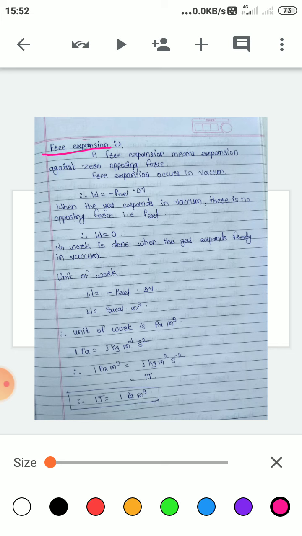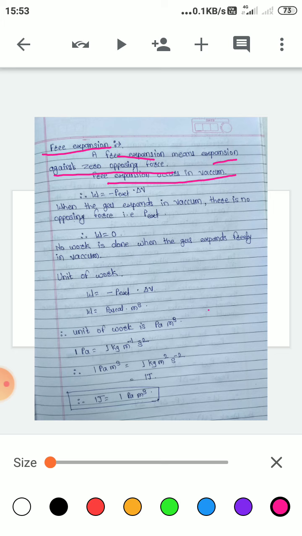We can also see the expansion of gas in a vacuum. It is also called free expansion because in vacuum there is no environment, that means there is no pressure, volume and temperature effect. Therefore it is also called free expansion. So free expansion means expansion against zero opposing force, or a free expansion occurs in vacuum.